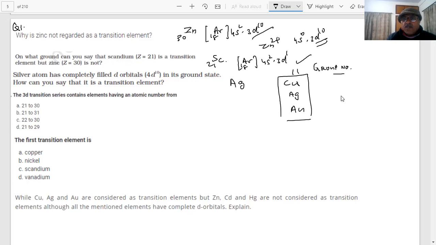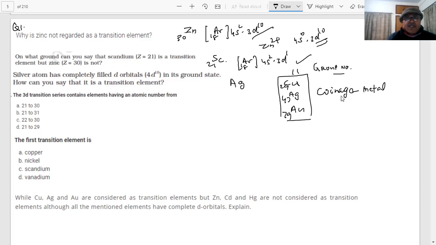What is the atomic number of copper, students? Copper is 29. Silver is 29 plus 18, which is 47. Then you add 32, and gold will be 79. They are also called coinage metals. They are used for making coins. Copper, silver, gold.